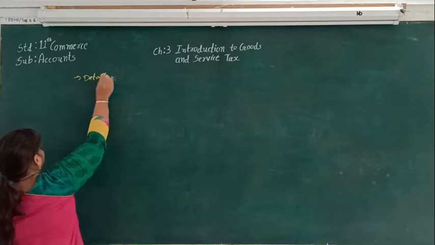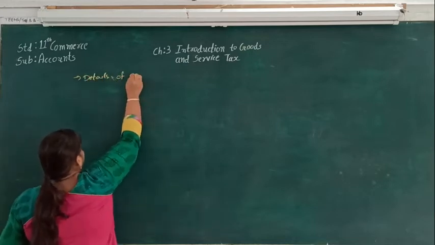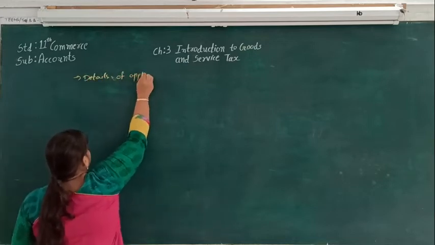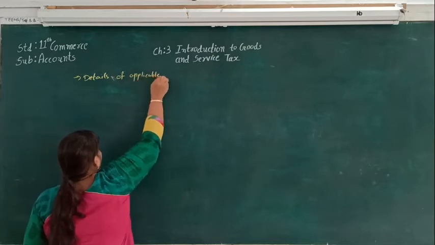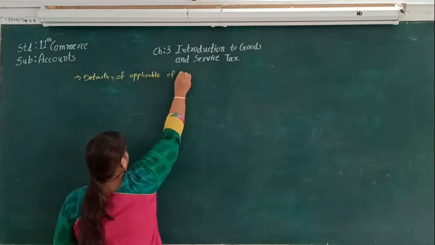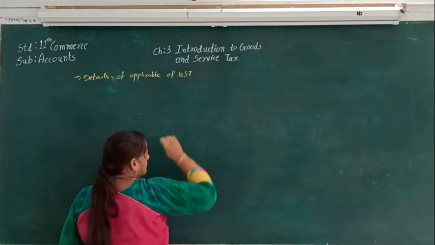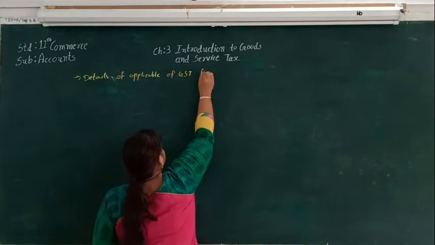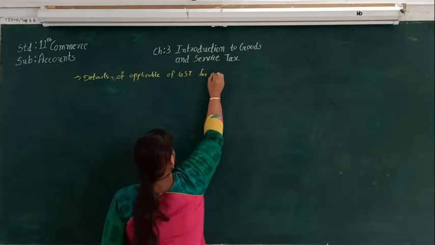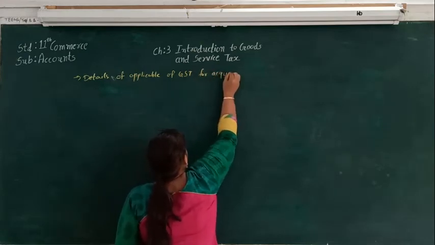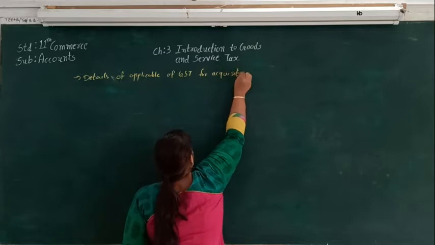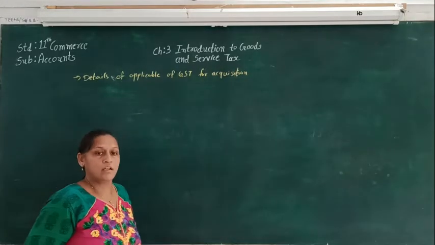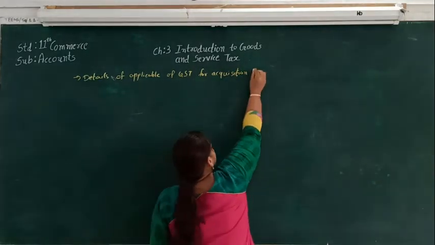Details of applicability of GST. GST for purchase. Purchase means acquisition of goods. Acquisition is also called purchase of goods.